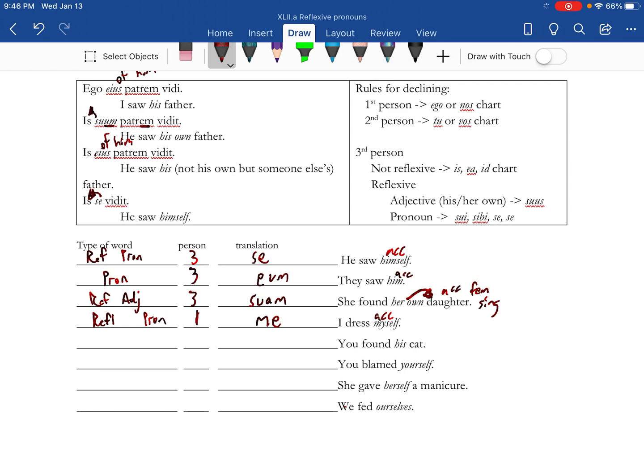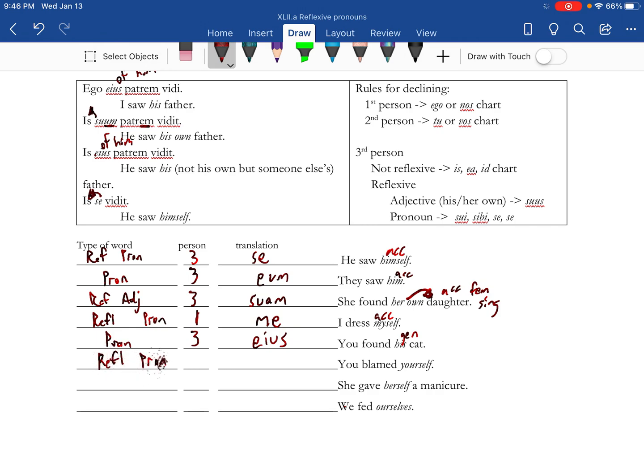You found his cat. All right, so that's going to be a pronoun. It is third person. All right, possessive, so genitive. So third person, not reflexive. Is, ea, id chart. Eius.